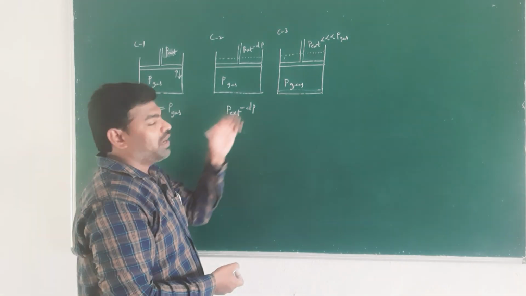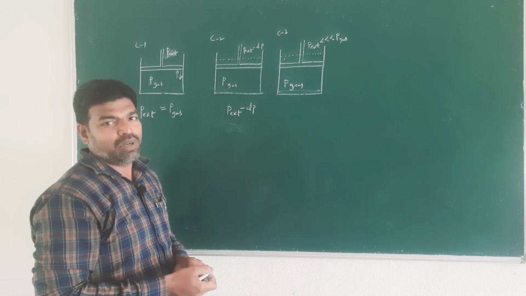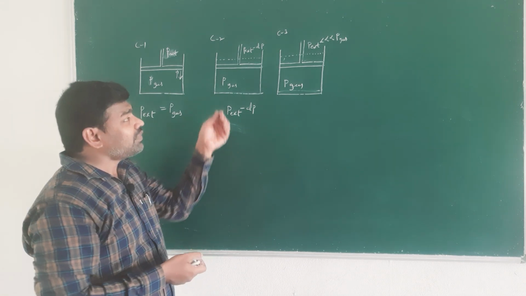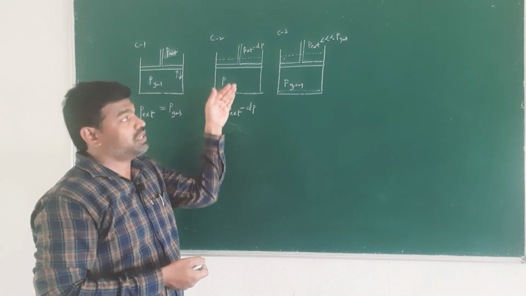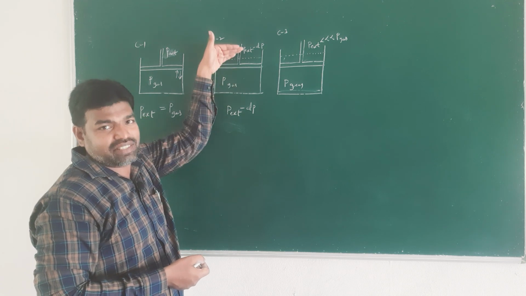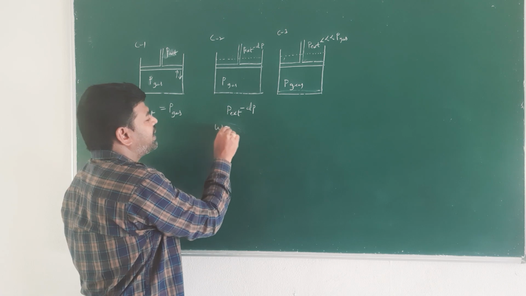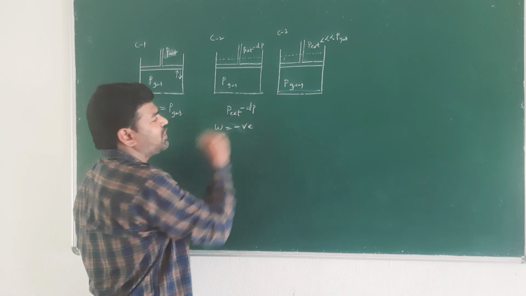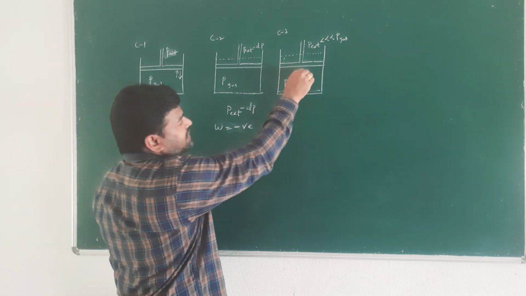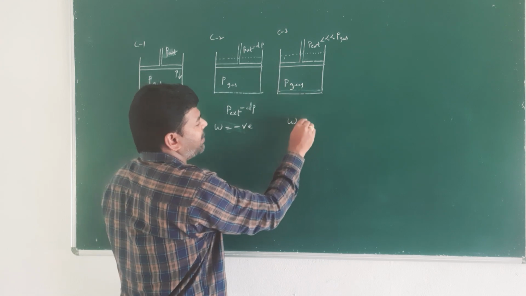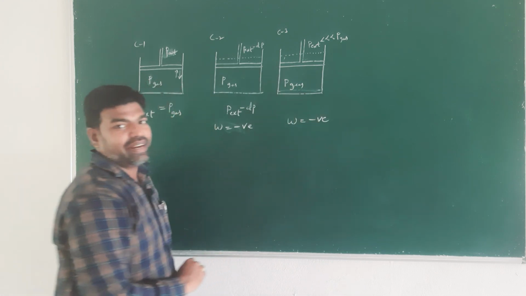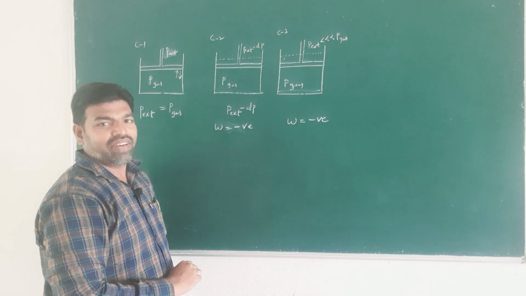In the reversible process, gas expands and work is done by the system, so we assign a negative sign. In the irreversible process also, work is done by the system, and we assign a negative sign for the work.